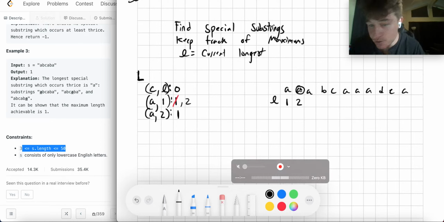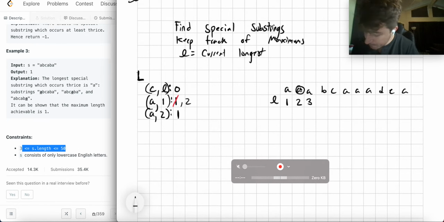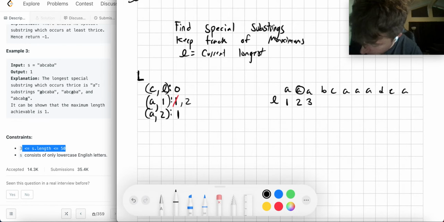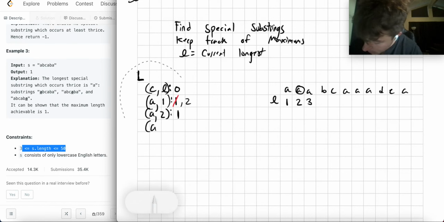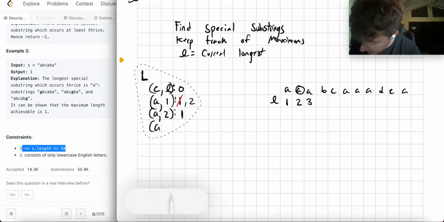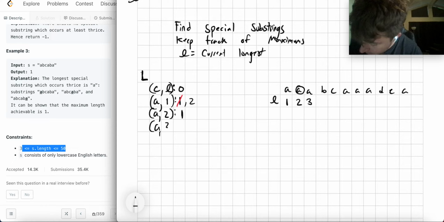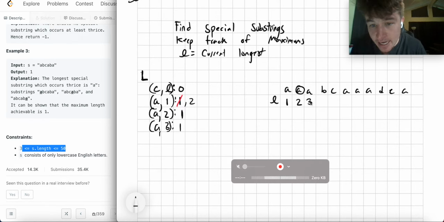Yes, I can, because A equals A. So this becomes 3. So then I go here and say, okay, well, that means that A3 equals 1. But if I can make an A3 equal to 1, I can create an A2, and I can create an A1 by itself, right? Because I can make this one a 3, and this one a 2, and this one a 1, and I haven't accounted for that yet, right?